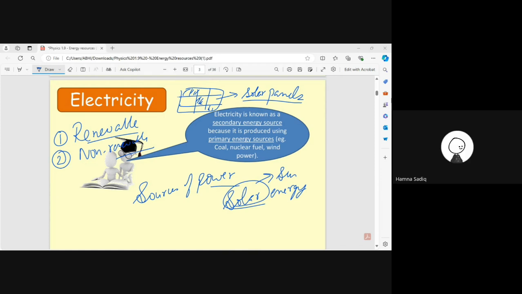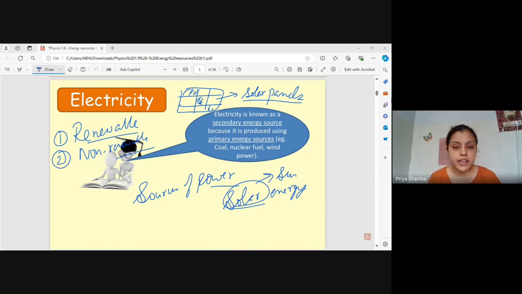They run out easily and they take time to recreate or regenerate. Very good. Okay, so these are the resources which can run out. Why can they run out? Because they take millions of years to form.